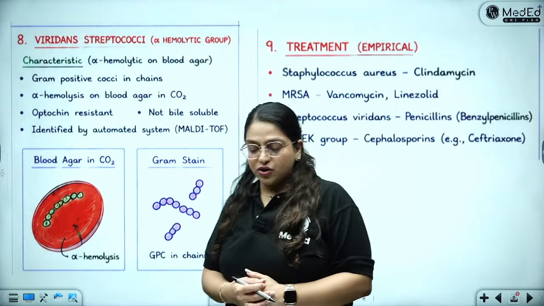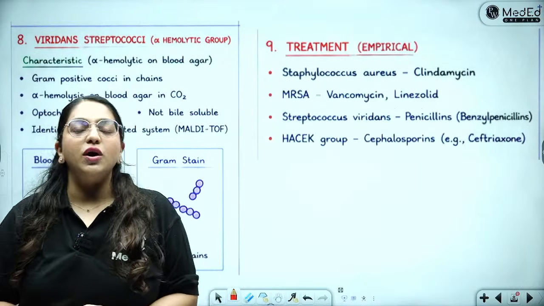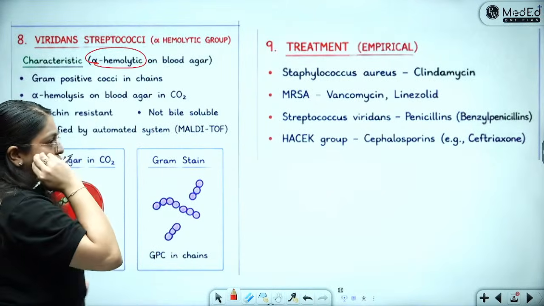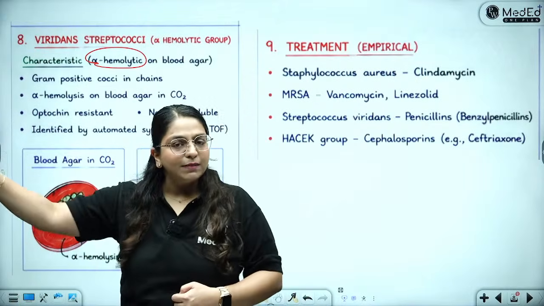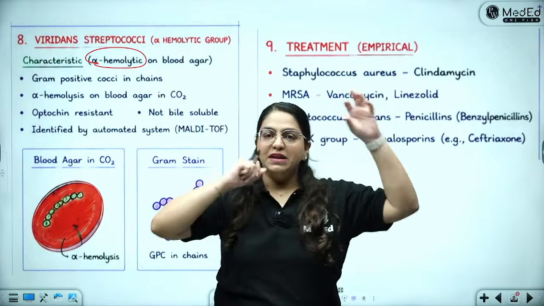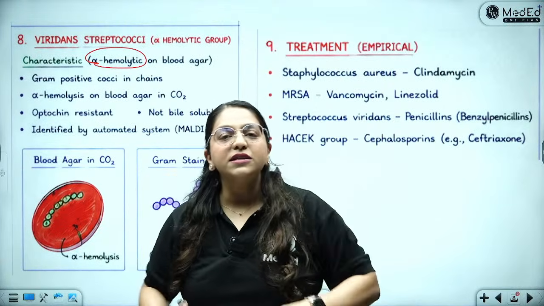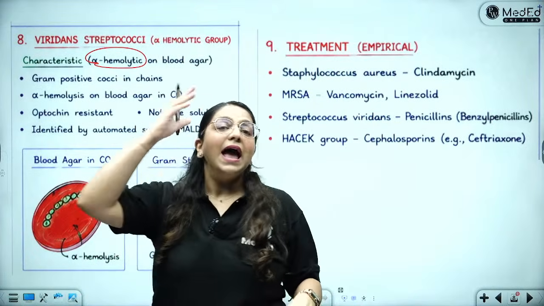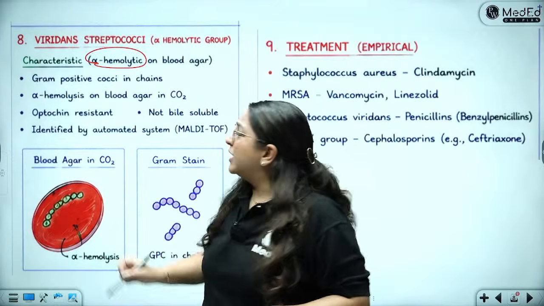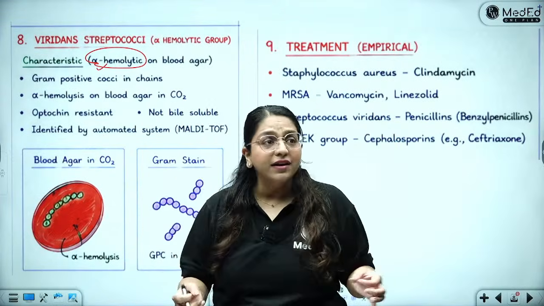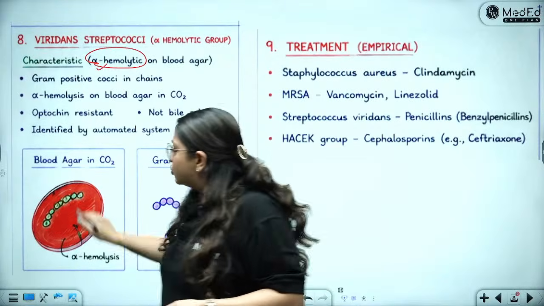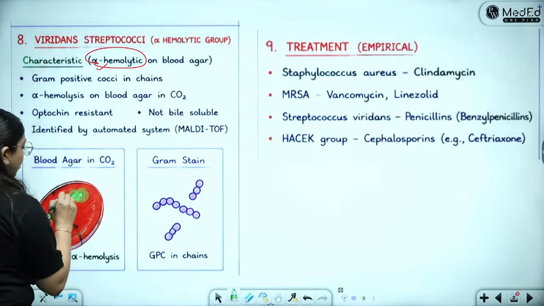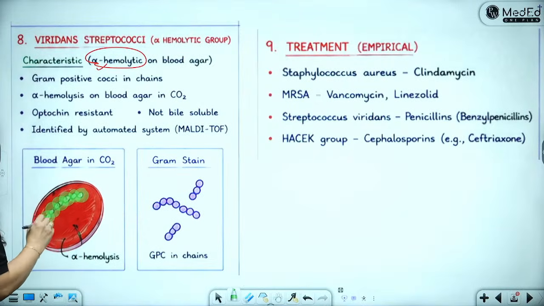Then we have to start talking about the viridans group of Streptococci, which is going to cause SABE. What are they? They are the alpha hemolytic group of Streptococci. You know that Streptococci can be beta hemolytic, alpha hemolytic, or gamma hemolytic. Amongst the alpha hemolytic group, you have two important ones: Streptococcus pneumoniae, which causes pneumonia and meningitis, and the viridans group of Streptococci. So, they all are alpha hemolytic. You can make a little diagram wherein you draw a blood agar and show these colonies, and around these colonies there is a little zone of greenish hemolysis surrounding them.